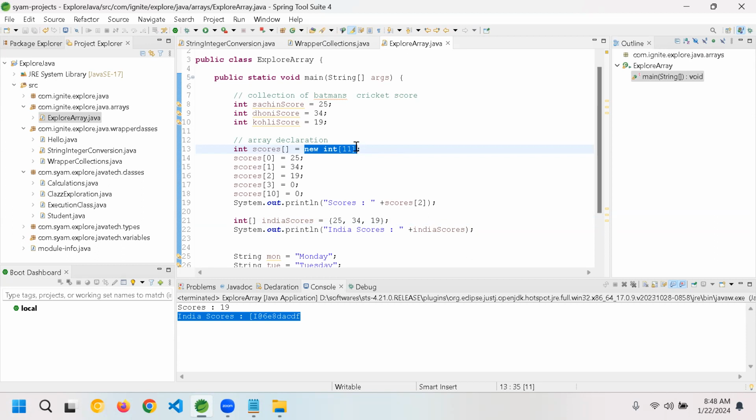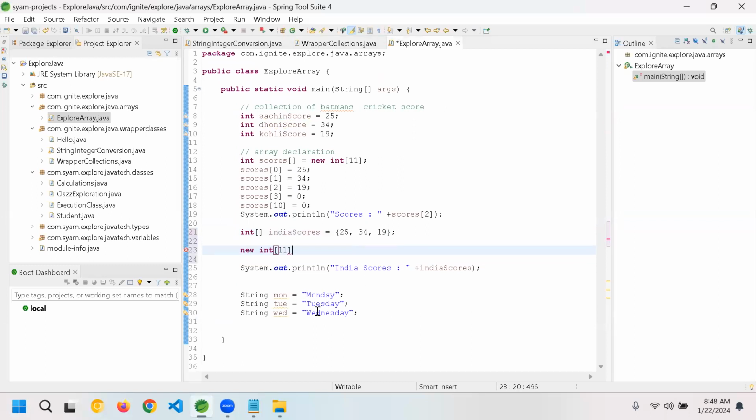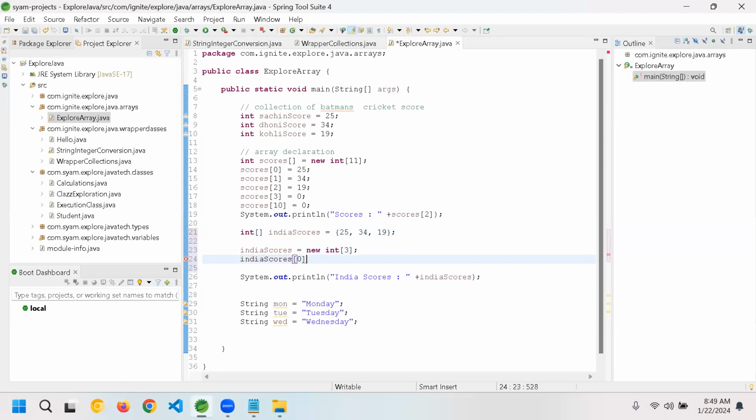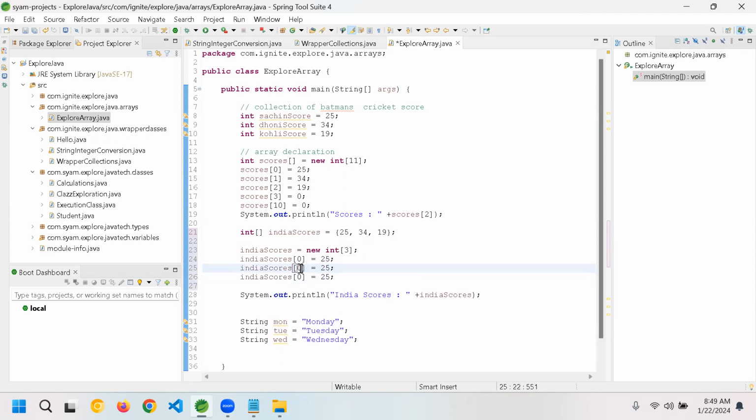So what your compiler will do internally is, just for your understanding, guys, it will do India scores equal to new int of 3 elements, and it will do like this: India scores of 0 equal to 25, India scores of 1 equal to 34, and India scores of 2 equal to 19.